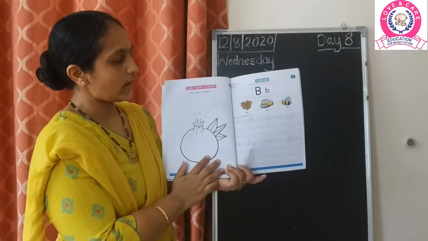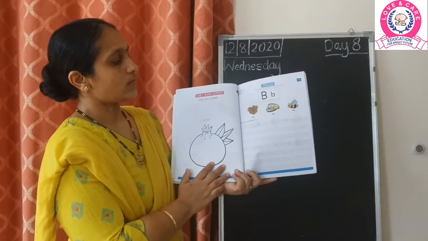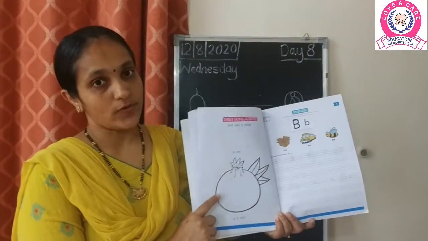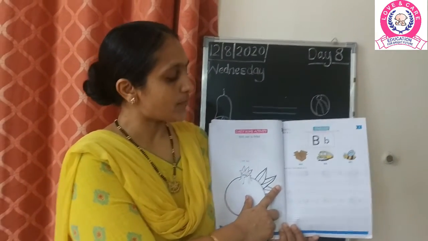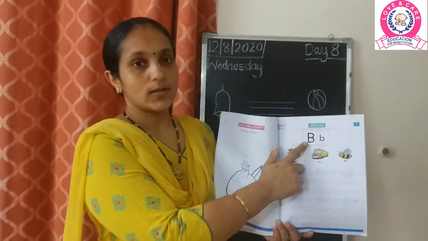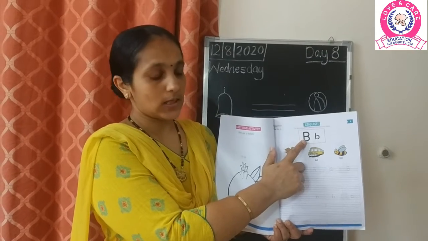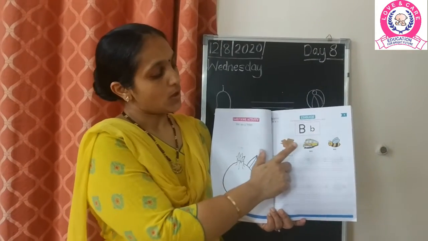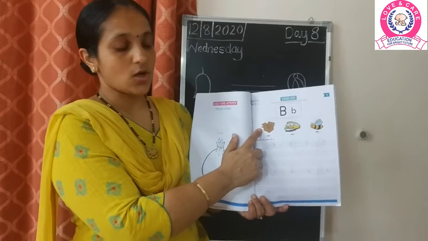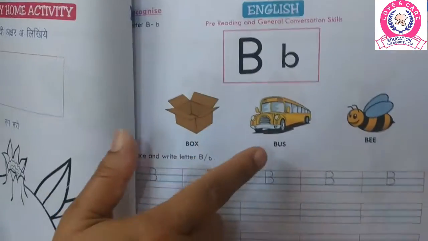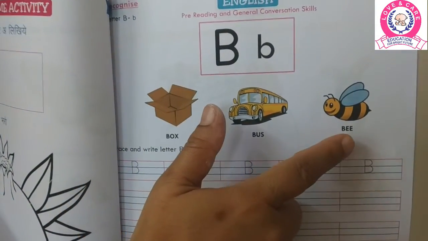Okay children, so I hope you have finished up coloring and now when we are moving to the next page of day 8, here we are going to learn to write the mummy letter B and the baby letter B. So here in the page you can see the pictures of B for box, B for bus, B for bee.